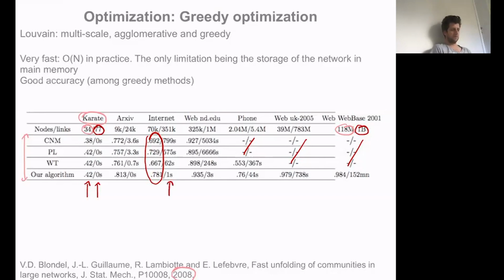Here you had a change of the order of 700 or 800 times with CNM, which was the method that most people used at the time. And because of this velocity, we could go to graphs that were much, much larger, up to, in this case, of the order of 100 million nodes and 1 billion edges. Actually, the only limitation that we had was not really the time itself, because here it ran in just 2 hours. It was more that, 10 years ago, we had some RAM issues. We needed to store the graph in RAM, and this was basically the largest graph that we could store in RAM.